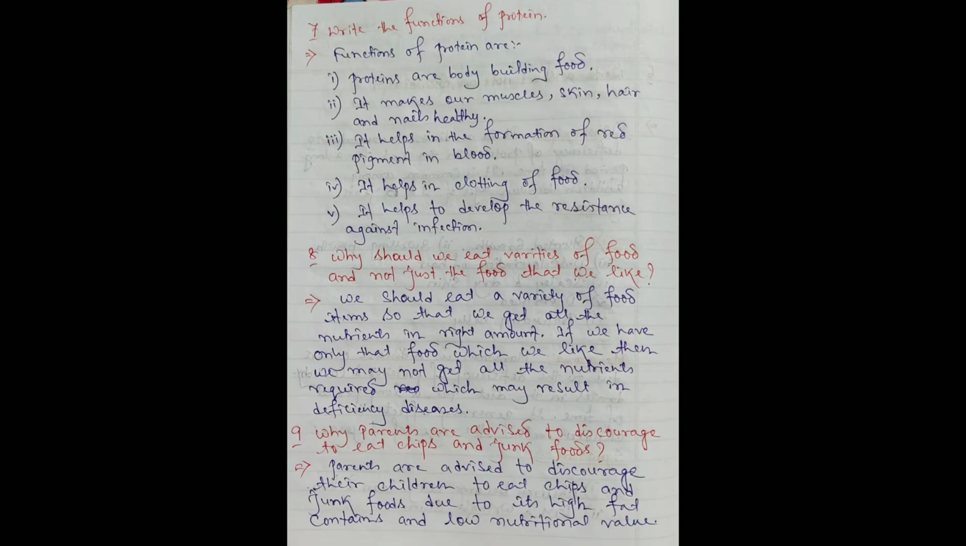Next, our question is 8. Why should we eat a variety of food and not just the food that we like? We should eat a variety of food items so that we get all the nutrients in the right amount. If we have only that food which we like, then we may not get all the nutrients required, which may result in deficiency diseases.